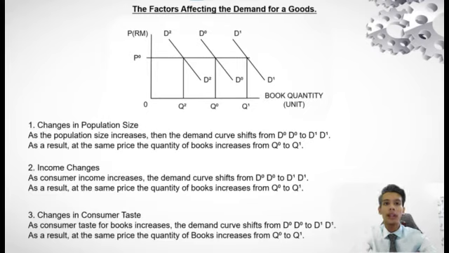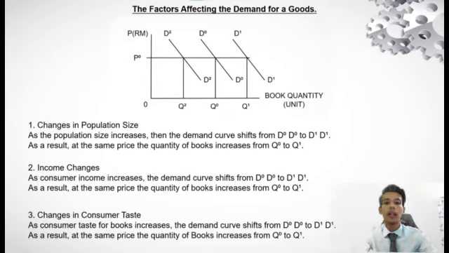Second factor is income change. As customer incomes increase, the demand curve shifts from D0 to D1. As a result, at the same price, the quantity of books increases from Q0 to Q1.